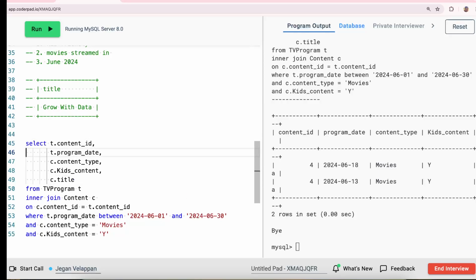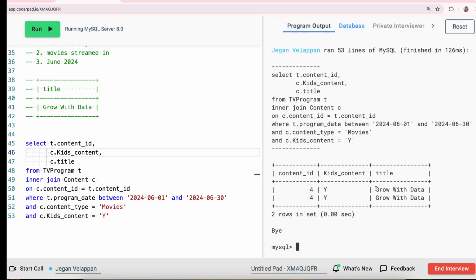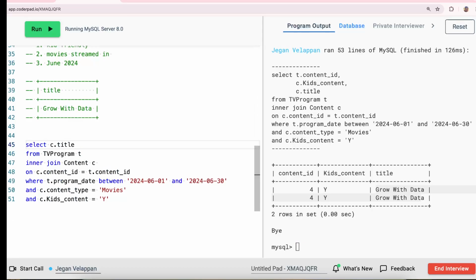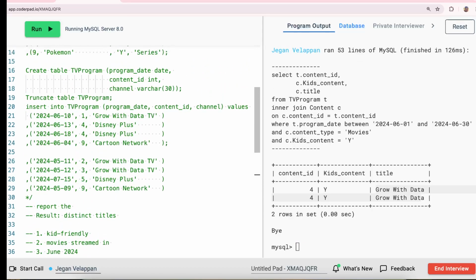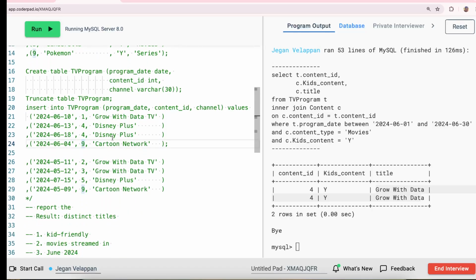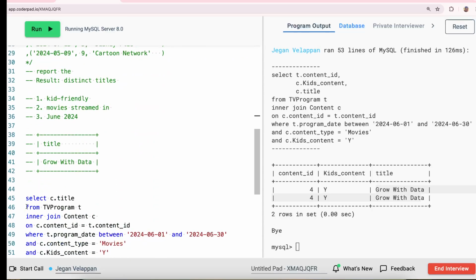I can just take the date out and the content type out. Okay. So the title is going to be grow with data. I don't need any of these, right? Only the title. But there are duplicates, right? Because if you see here, for eligible ones we got two 4s. So we got 4, grow with data, and this one is again grow with data. So it's going to be duplicates.